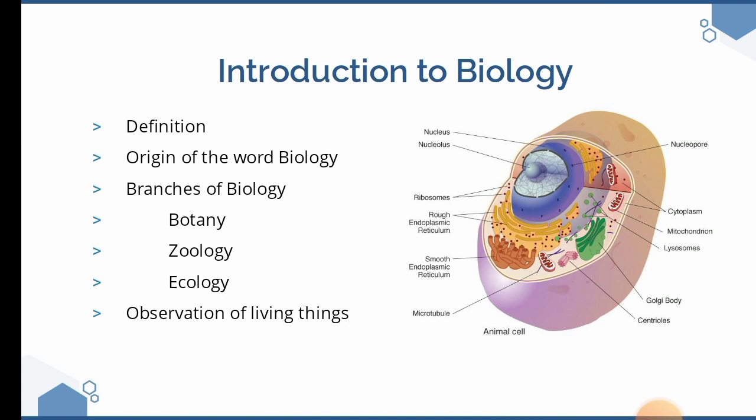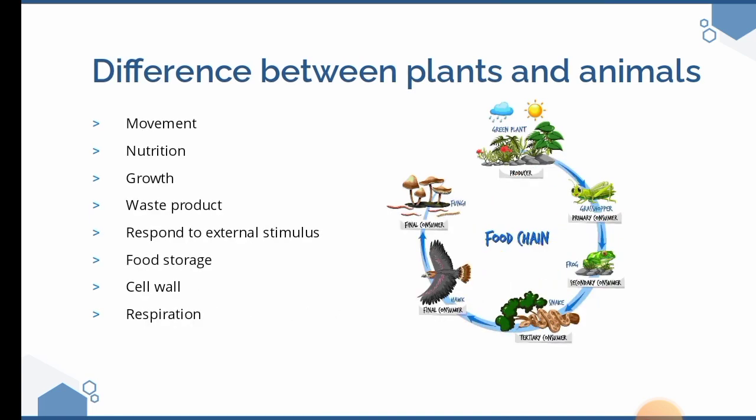Observation of living things. Living things are observed using different types of instruments. For example, you will see in our following slides that we can observe an organism with our eyes, or with a microscope, or with a stethoscope, depending on what we have at hand. Now let us go to the difference between plants and animals.